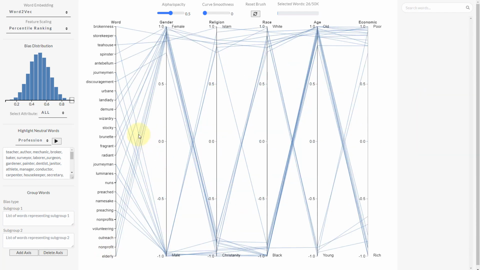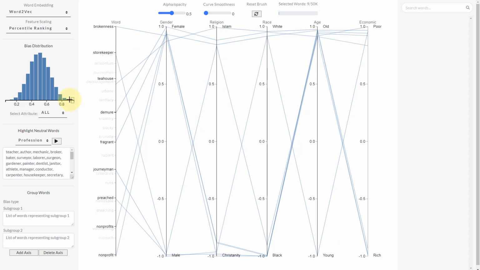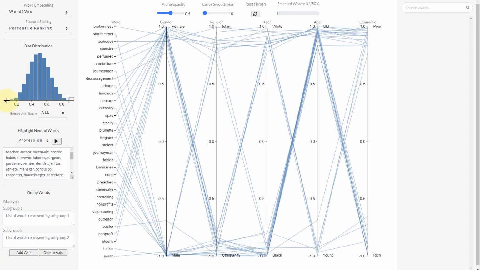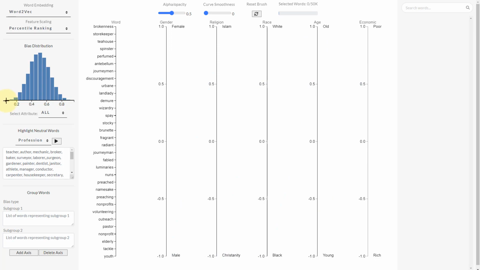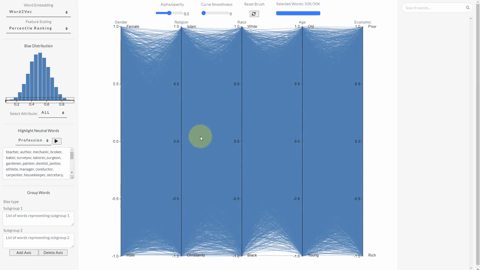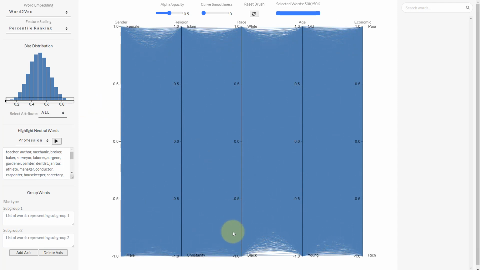Now let's say we want to visualize the different sets of words. So what we can do is we can go over here on this histogram and we can select different words by brushing over the x-axis here. We can even go on and we can select all the words that are there in this tool. And now let's say we want to figure out which words are associated with the intersectional group black, young, poor. We can simply go over their respective ends and brush over these subgroups.